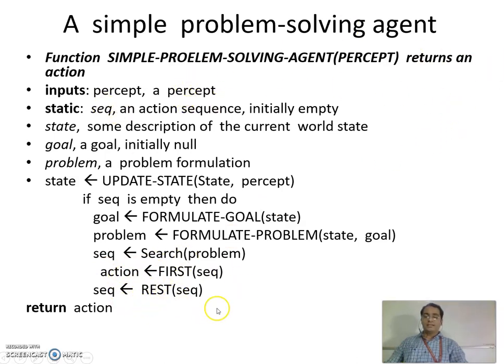But for the remaining actions, next time I need not do action A1, which I have already performed to reach state S2 from S1. I will simply start from state S2 next time. So my sequence should be updated. That's why we update the sequence with the rest of the sequence. So this is a simple problem solving agent. Try to understand this. Remaining things we will see in the next session.